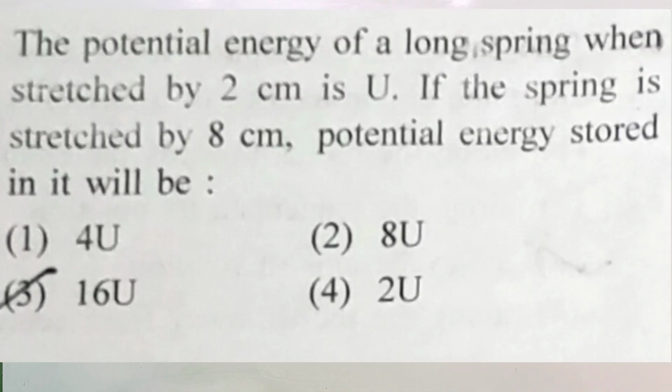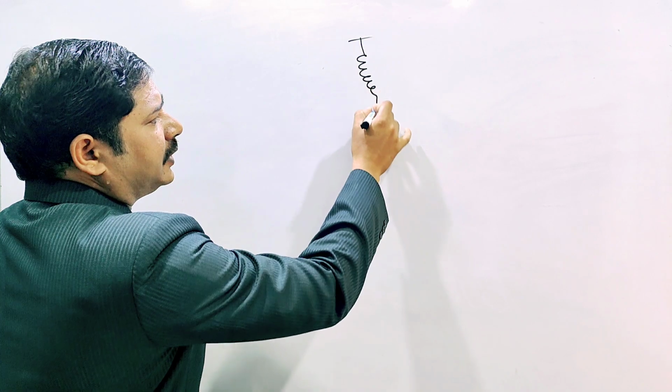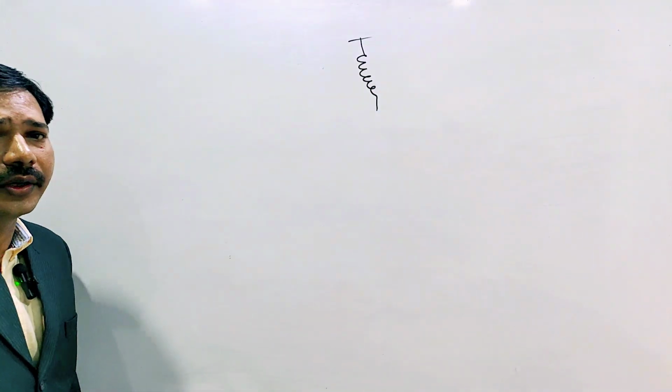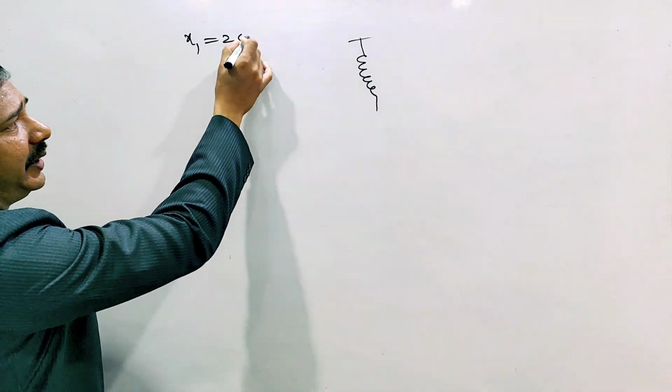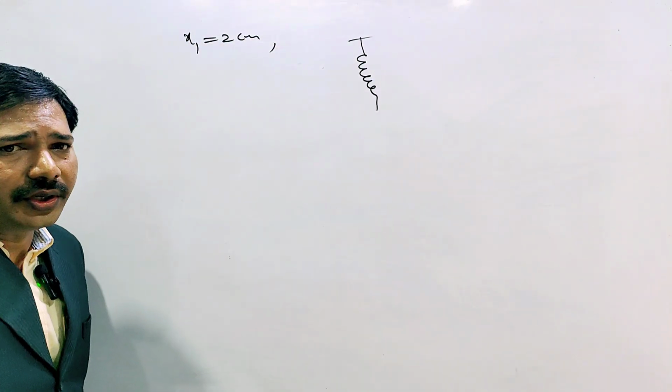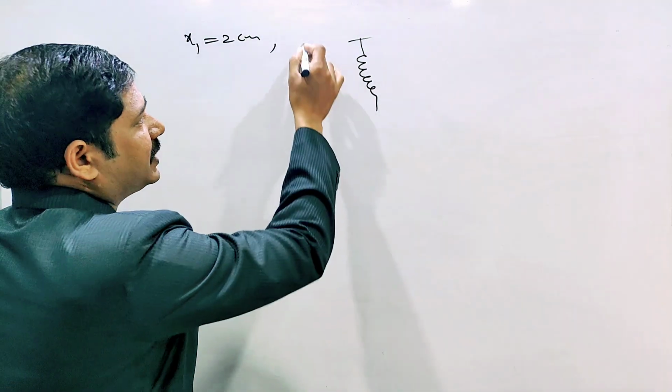The potential energy of a long spring when stretched by 2 centimeters is U. If the spring is stretched by 8 centimeters, the potential energy stored in it will be. Spring case. So it is first spring, stretched by x1, stretched by how much? 2 centimeters. So the energy stored in this spring is how much they given?